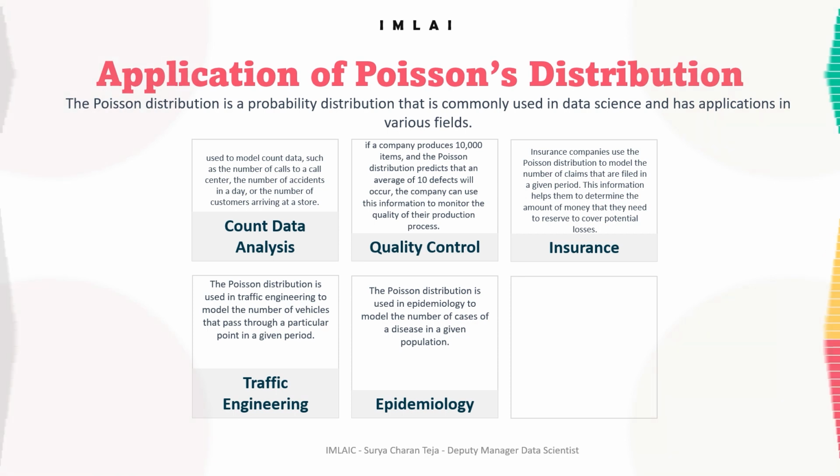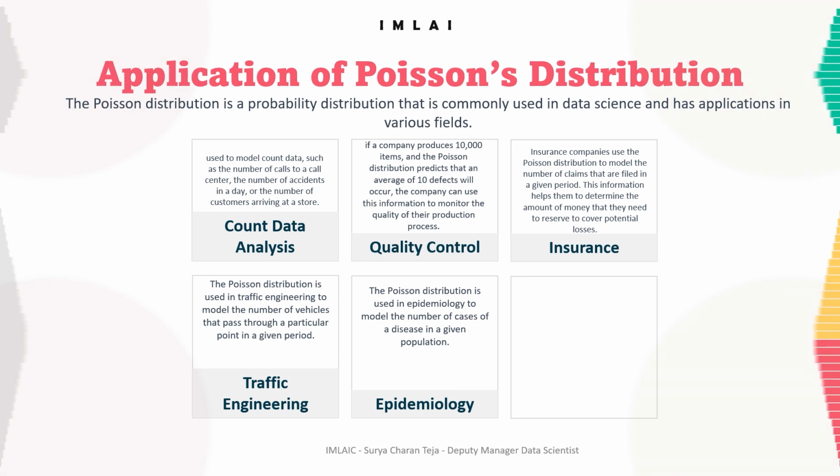For instance, let's say a data scientist is analyzing the website traffic for an e-commerce company. They can use the Poisson distribution to model the number of visits to the website per hour or per day. They can then use this model to predict future traffic and optimize website resources accordingly, such as the server capacity to handle the predicted traffic load. Additionally, they can use this information to plan marketing campaigns and promotions around the peak traffic times. So that's where the Poisson distribution comes in handy for a data scientist.